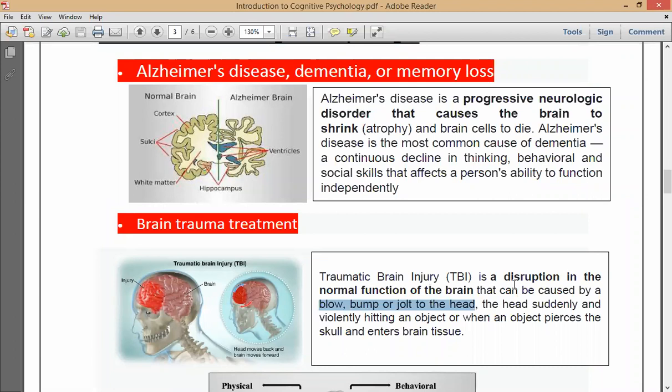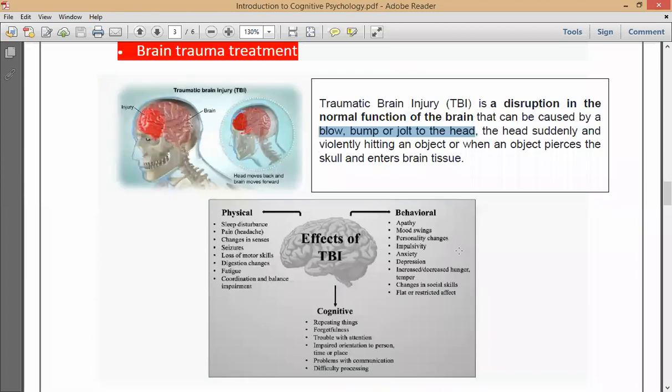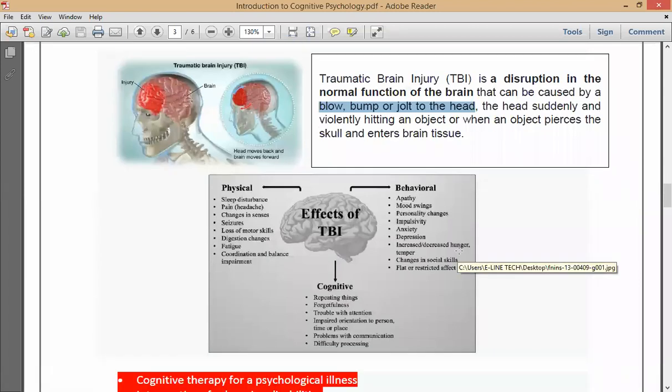So in an instance of this, you should definitely consult a cognitive psychologist. Okay, now you can see here the effects of traumatic brain injury, TBI. So these are the effects that could happen: the physical effects, behavioral effects, and the cognitive effects. Let's see. I'll just read a few.